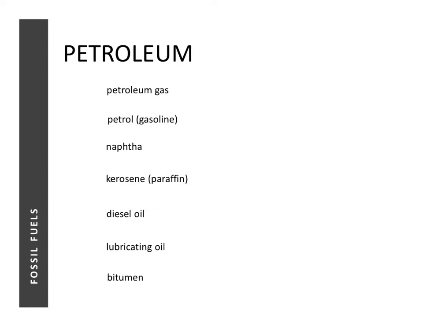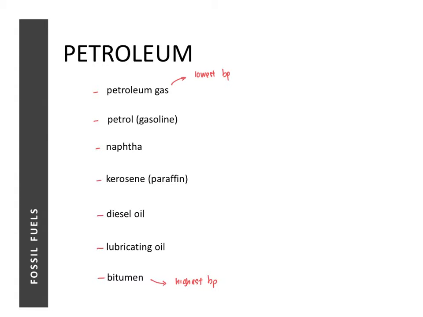Now each fraction is given a name. The fraction with the lowest boiling point, which is collected at the very top, is called petroleum gas. The next fraction that's collected is called petrol, followed by naphtha, kerosene, diesel oil, lubricating oil, and lastly the one that has the highest boiling point, which is collected as the residue.